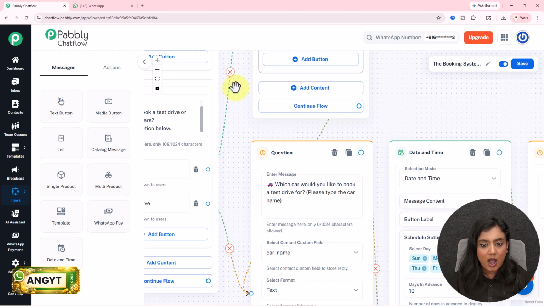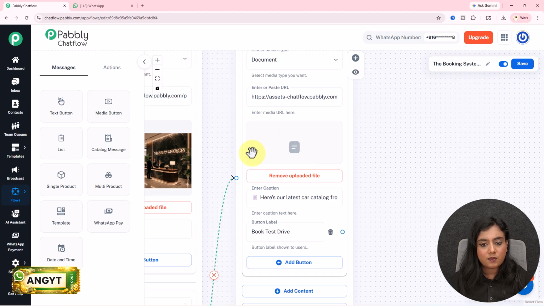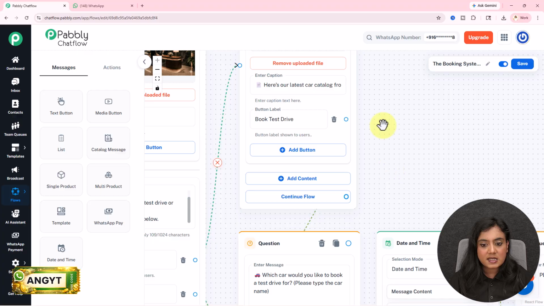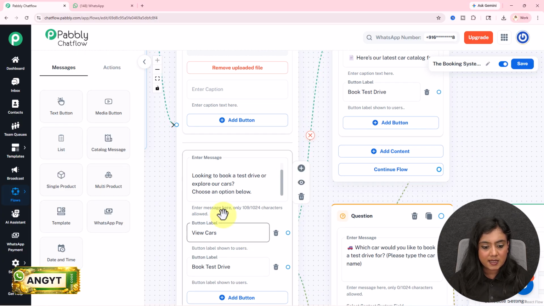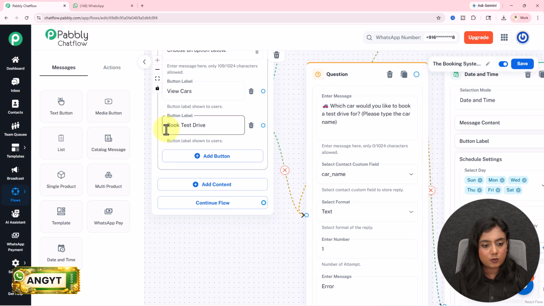So after that I have also added a button option, that is book test drive. Let's suppose someone likes one of the cars from the catalog and now wants a test drive of that car, so I've given them this option of book test drive as well over here in the button label. So this is the first button setup, that is view cars, where I forwarded the document. Now let's move on to our second button in the main message, that is book test drive.